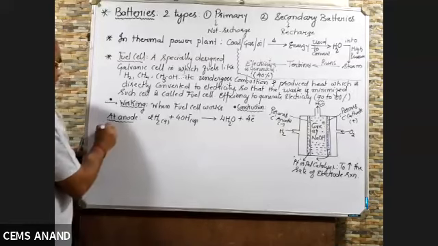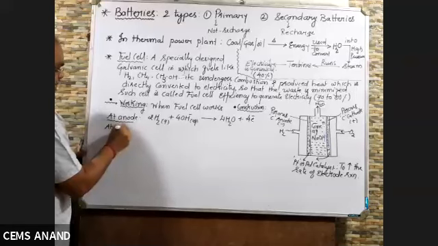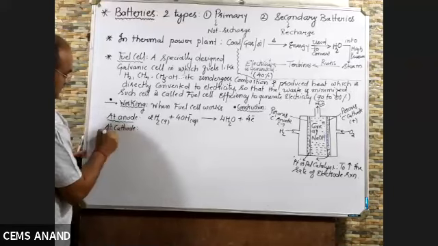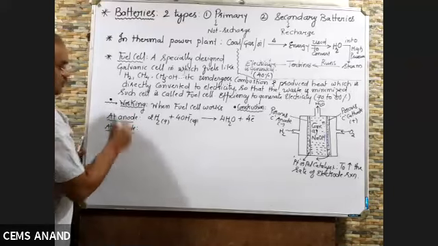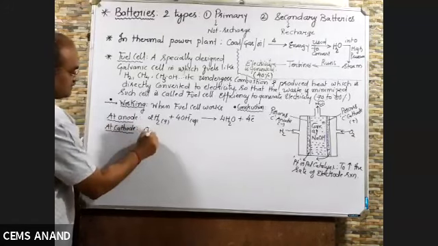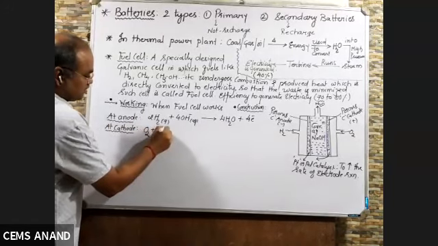At the cathode, who is at the cathode? Oxygen gas combines with water, takes electrons and gets converted to OH minus.